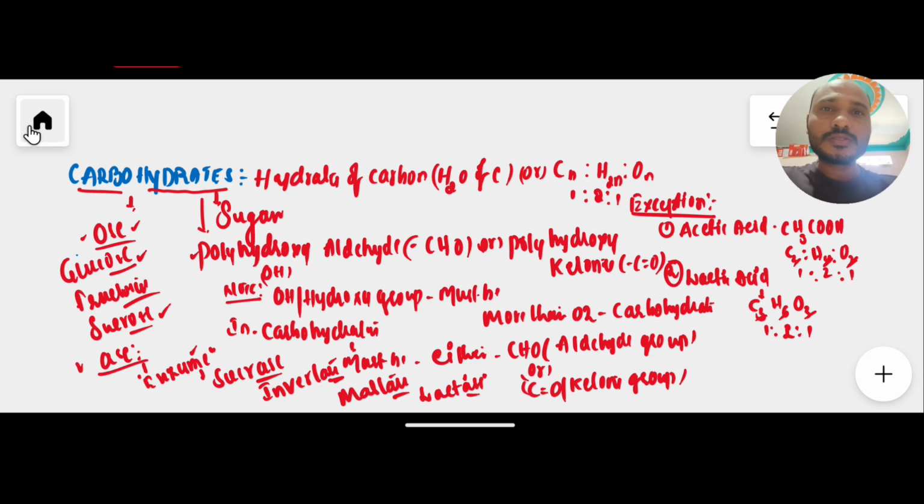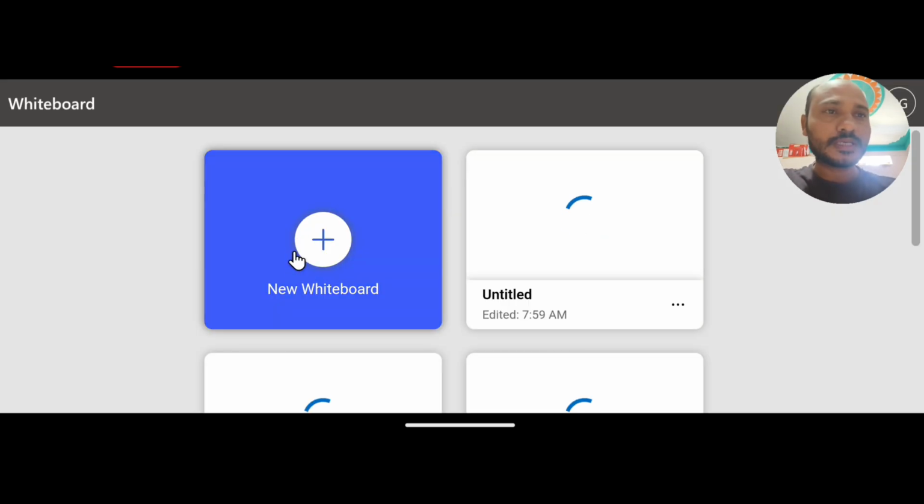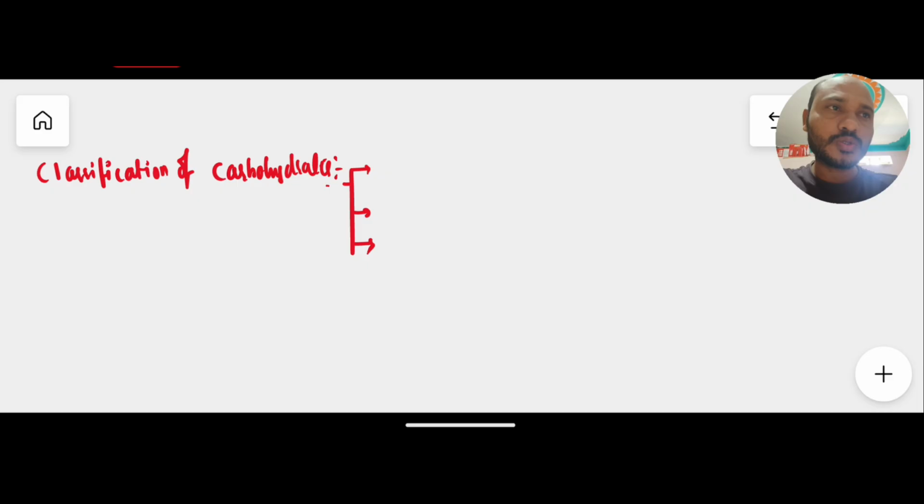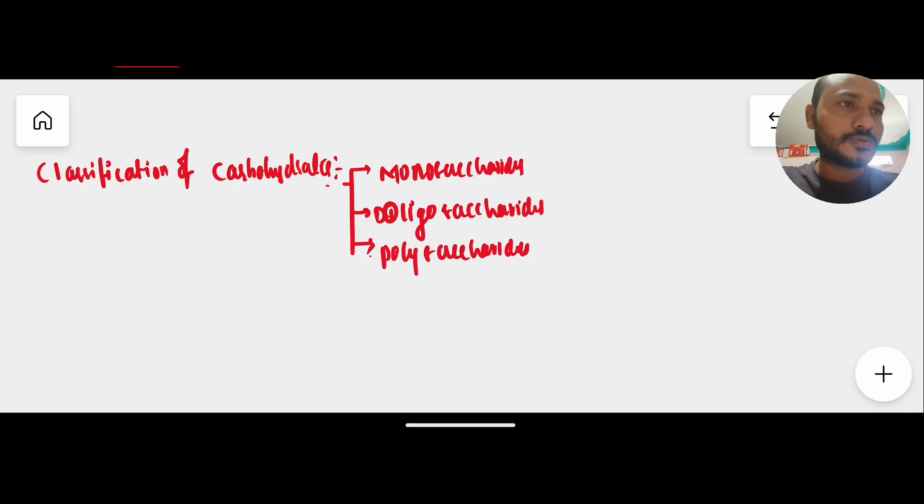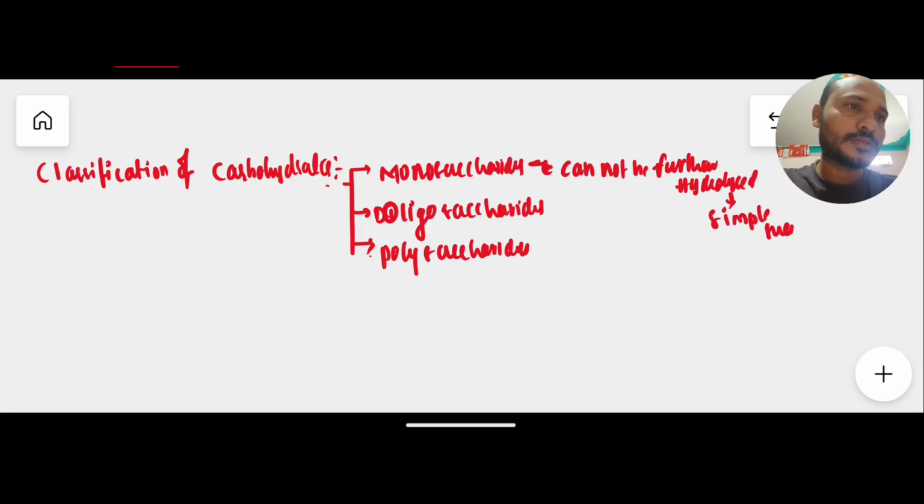Okay, right. Now we move on to the classification of carbohydrates. Generally, carbohydrates are classified into three important parts. First one, monosaccharide, mono; second one, oligosaccharide, oligo; and third one, most important, poly. In this video lecture, we only focus on mono. Monosaccharides cannot be further hydrolyzed, hence they are simple sugars.